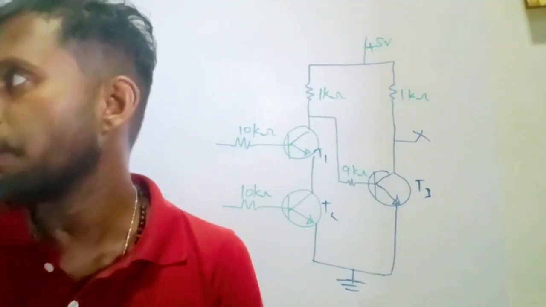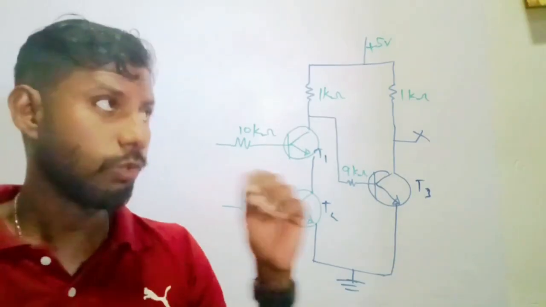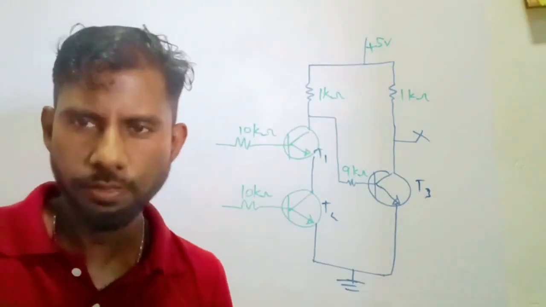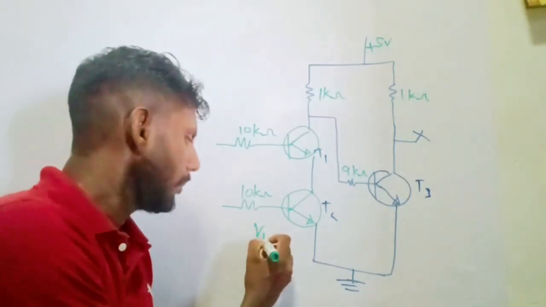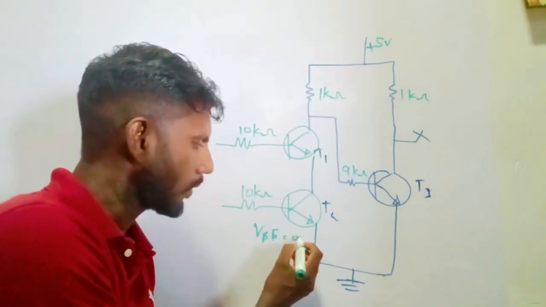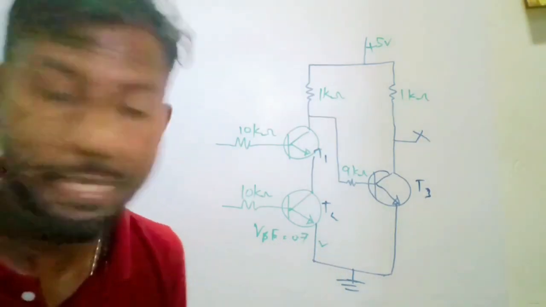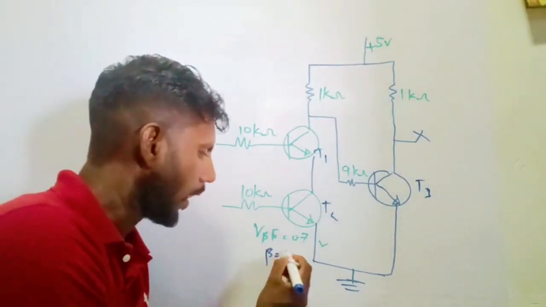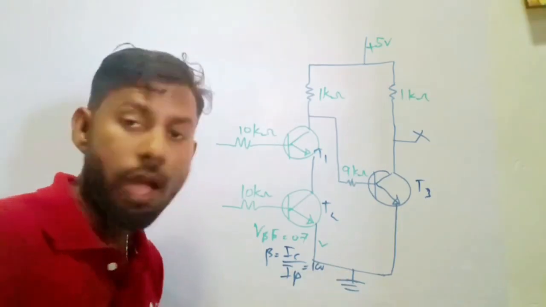Remember these things. While transistor T3 controls the final output X, the circuit operates at VCC 5 volt. That's the supply voltage. You have done questions, you know VCC is the supply voltage, 5 volt here. And crucial points: VBE is 0.7 volt for silicon transistors, and of course beta, which is IC over IB, is 100.